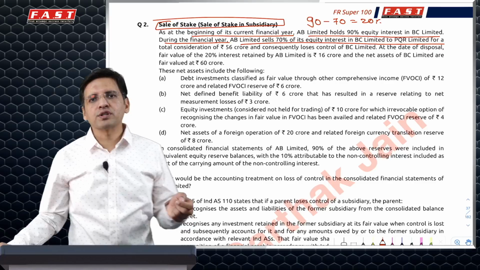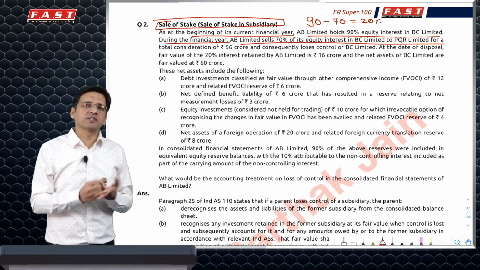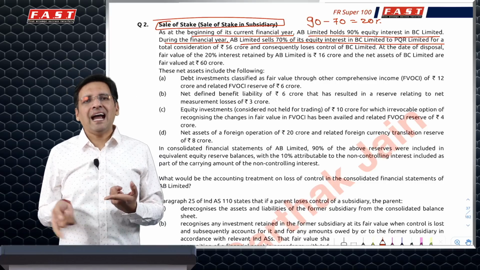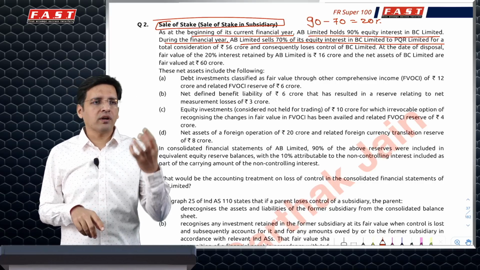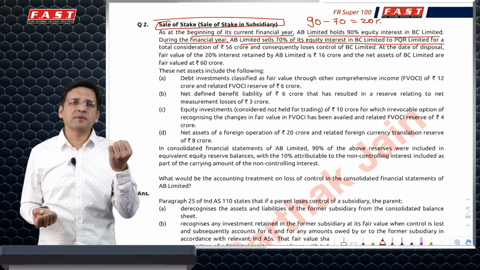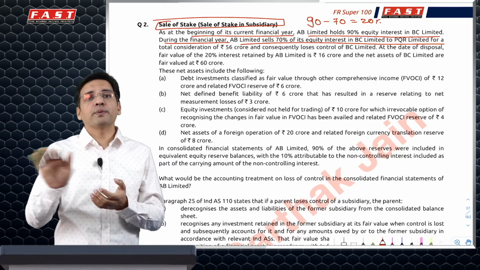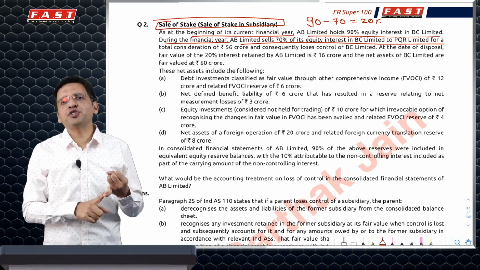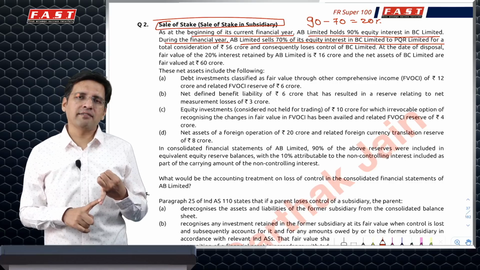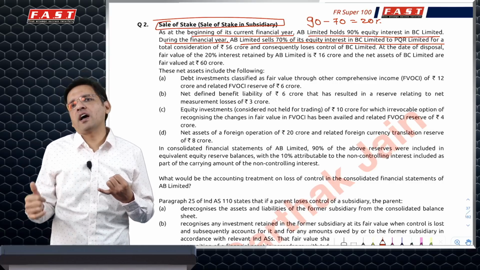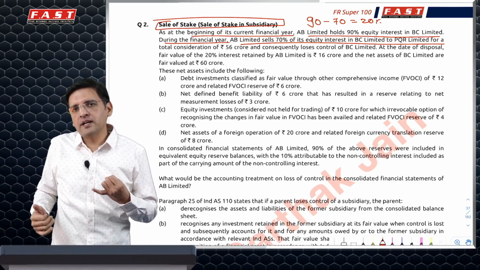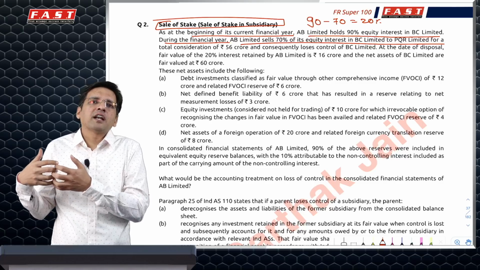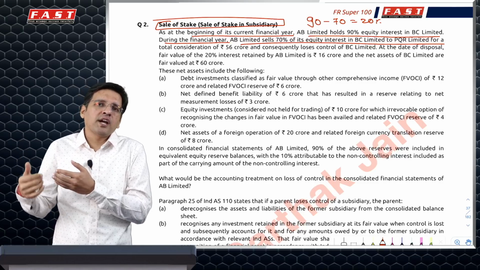Now, whenever I lose control, what do I do? I derecognize all assets of the subsidiary in the consolidated financial statements, NCI, goodwill, and against that, whatever cash I have received, plus if I have retained any investment, I will recognize it at fair value. The difference goes to P&L. Plus, if there has been any share in OCI from the subsidiary which I have recognized, the parent's share of OCI R will be reclassified to PRL, and if it is OCI NR, to reserves.